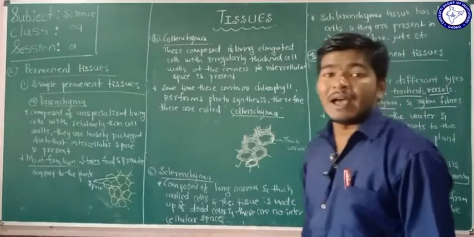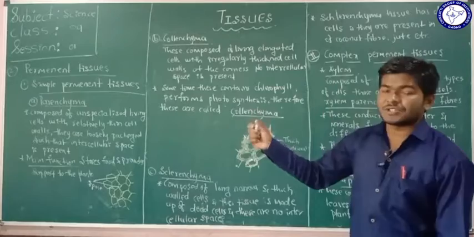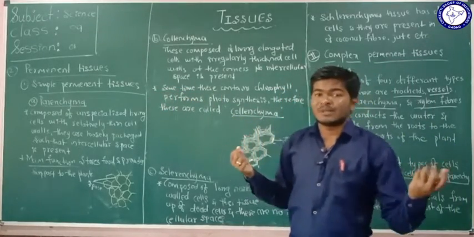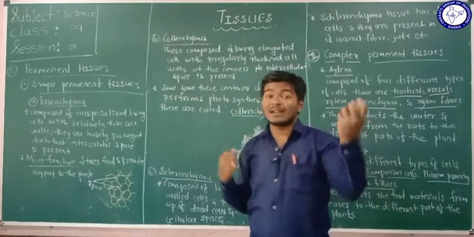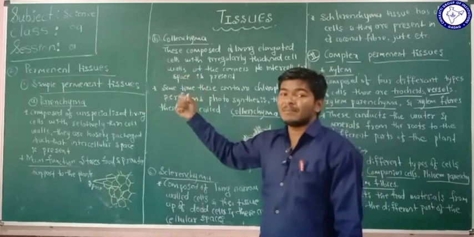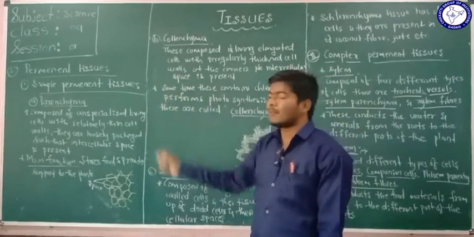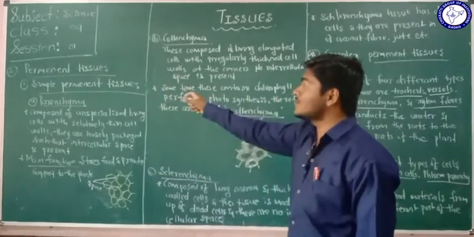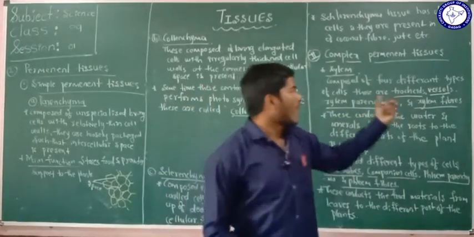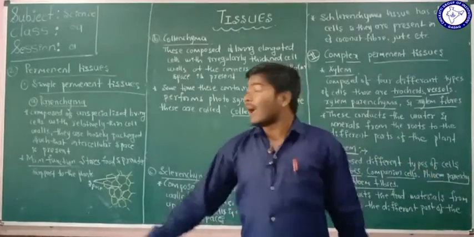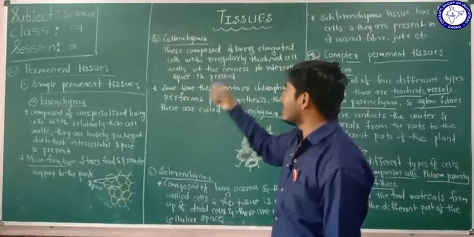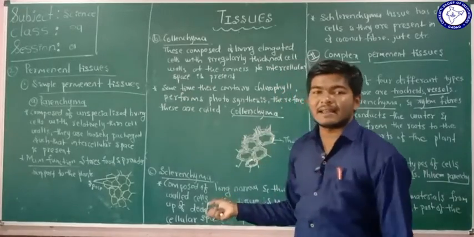Now we see another type of plant tissue, that is nothing but the permanent tissue. We know what the meristematic tissues are, but we are going to study the second type of the plant tissues, the permanent tissue. Again these permanent tissues are classified into two types, simple permanent tissue and complex permanent tissue. Again the simple permanent tissues are classified into three types: parenchyma, collenchyma and sclerenchyma.